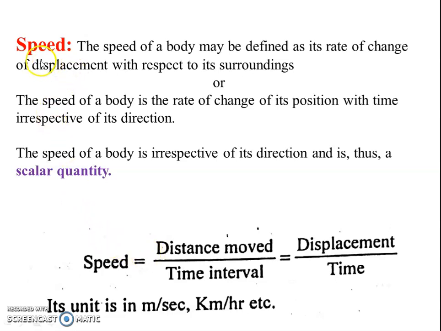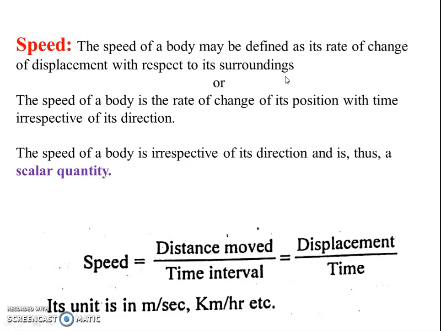The next term is speed. The speed of a body may be defined as the rate of change of displacement with respect to its surroundings. That is given by speed.